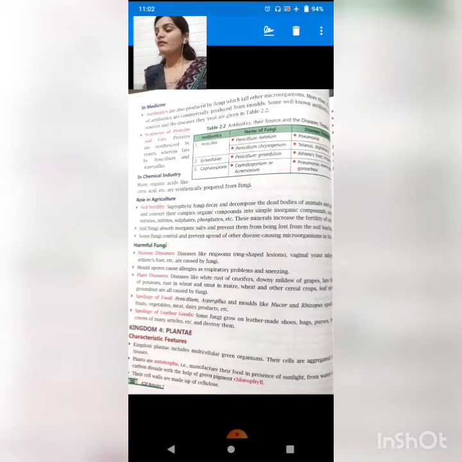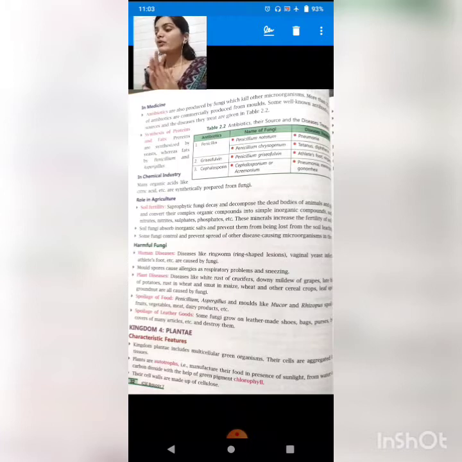Then harmful fungi are those fungi which harm us, obviously. Some fungi cause human disease, some cause plant disease, and some cause spoilage of food. Some are responsible for spoilage of leather goods, meaning items made of leather, whether it is your coat, your purse, or your shoes.